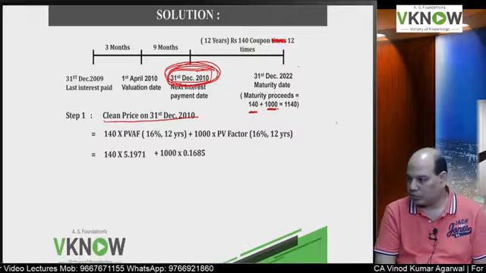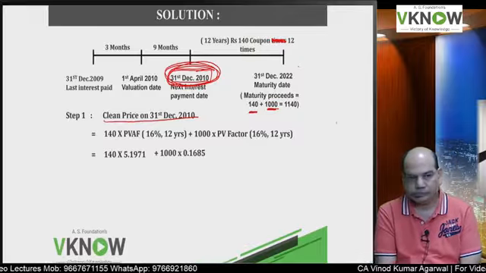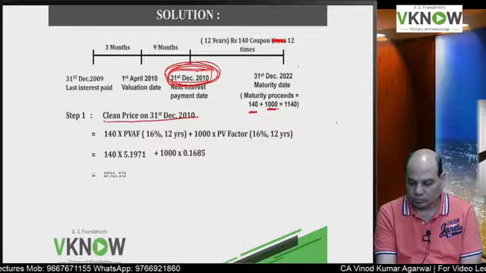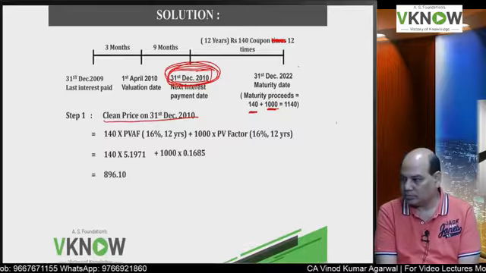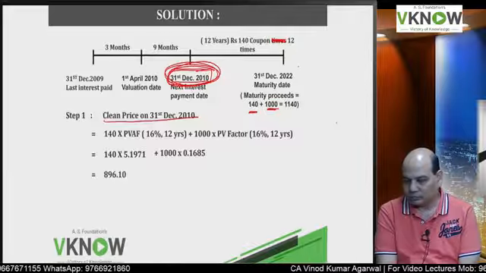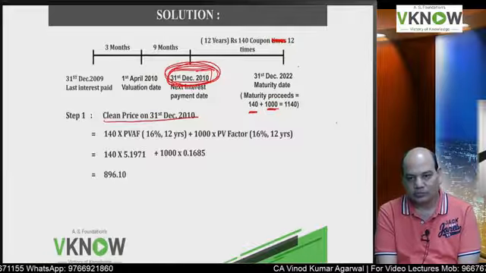Solve. What is the answer? Final answer? Yes, anybody? 896.10. This is clean price.